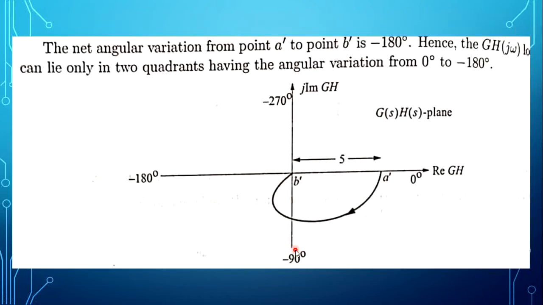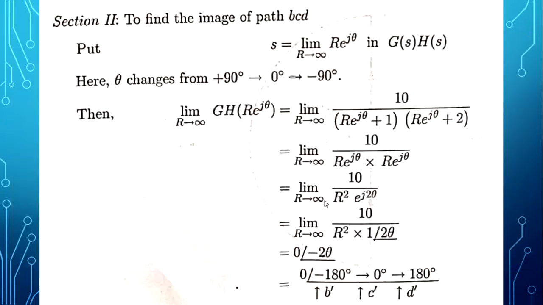Minus 180 degree gives clockwise direction. That is why the direction is going clockwise. Generally, when omega is 0, that is the starting point, and when omega is infinity, that is the terminal point. As per the previous Nyquist path, a dash and b dash we have taken, so the direction must start from a dash and terminate at b dash. So this is only for one section we have done.